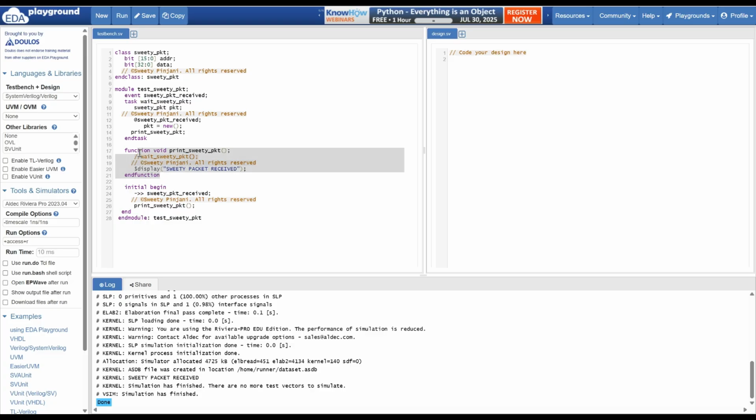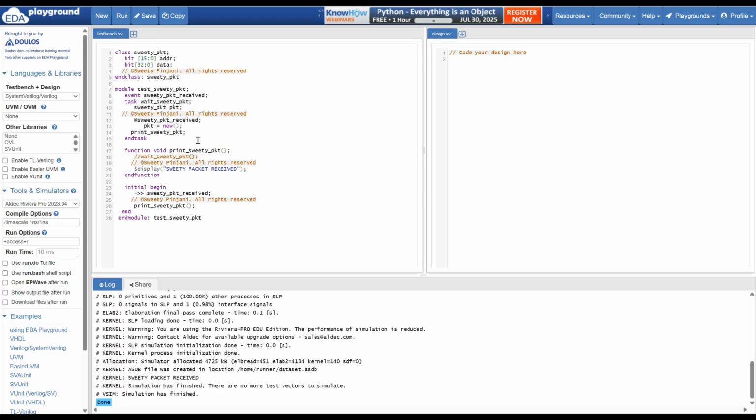A function consumes 0 time. A task can consume some time. So it's fine. The task has the capacity to handle your function because a function executes in 0 time. Now this is one solution.